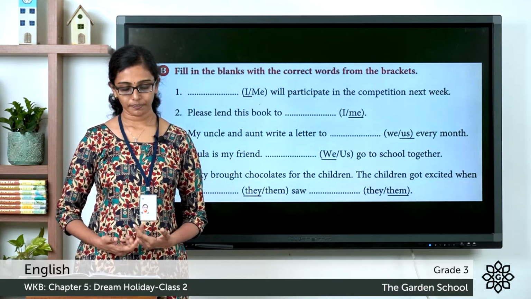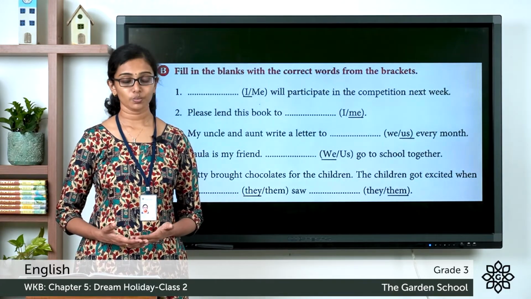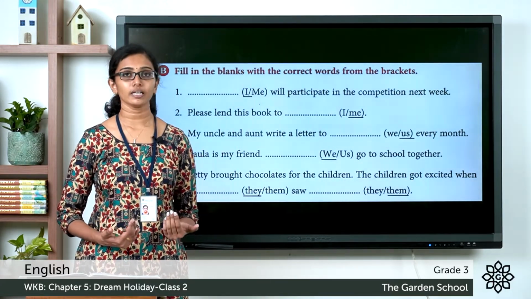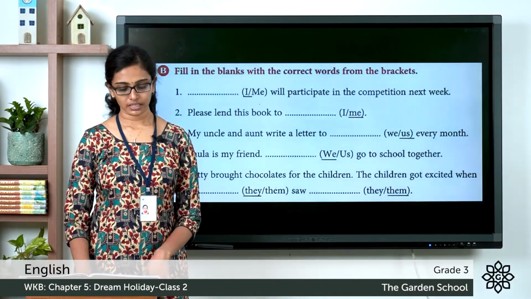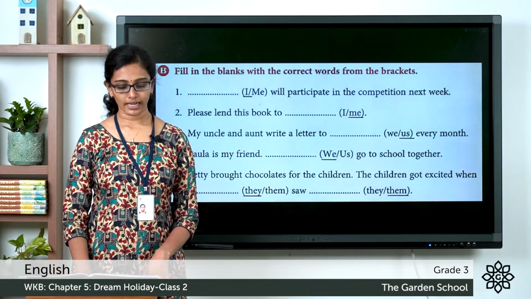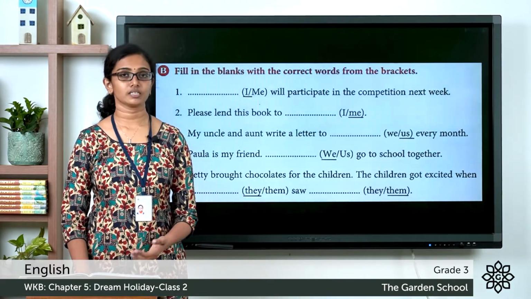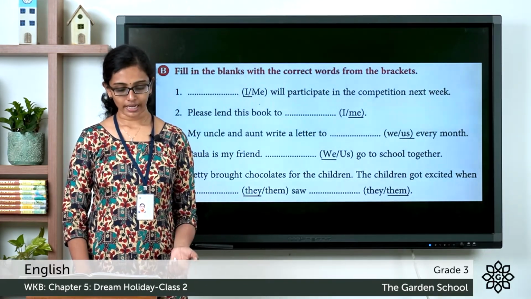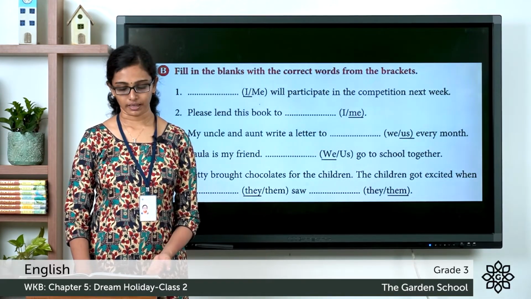Second question, please lend this book to blank. Is it I or me? Do we say please lend this book to I? It should be please lend this book to me. And the third one, my uncle and aunt write a letter to blank every month. Is it we or us? My uncle and aunt write a letter to us every month.